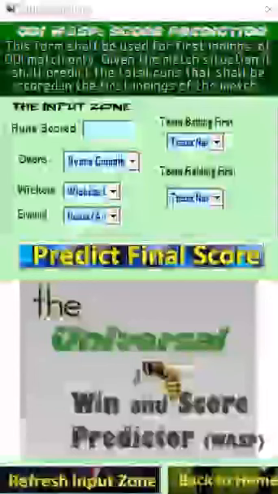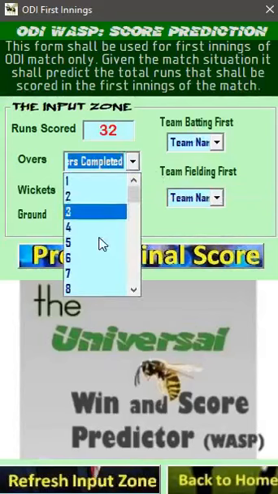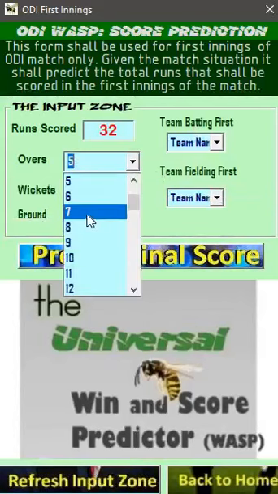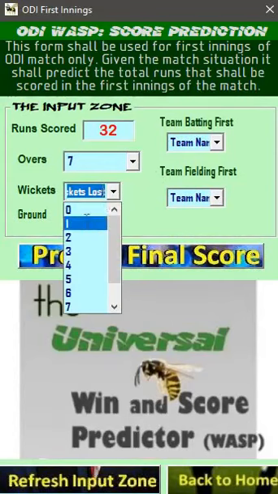So we click on predict score for the first innings, and so we reach here. You can see here that a lot of options are there. Suppose the team batting first has scored, say, 32 runs for 1 wicket. So we put 32 here, and the overs completed is, say, 7 overs, and they have lost, say, 1 wicket.